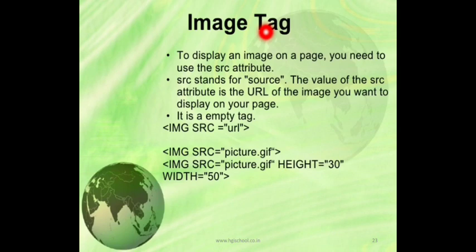The next is the image tag. To display an image on a page, you need to use the src attribute. For image we will use the img tag. Got it? img. So src stands for source. The full form of SRC is source. The value of the SRC attribute is the URL of the image. Got it? That means the image name you want to display on your page.